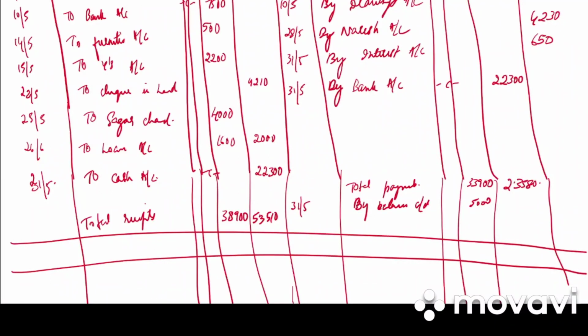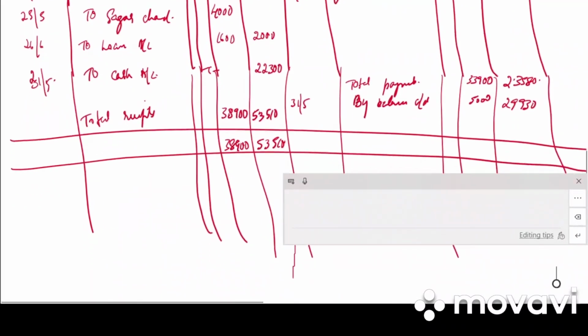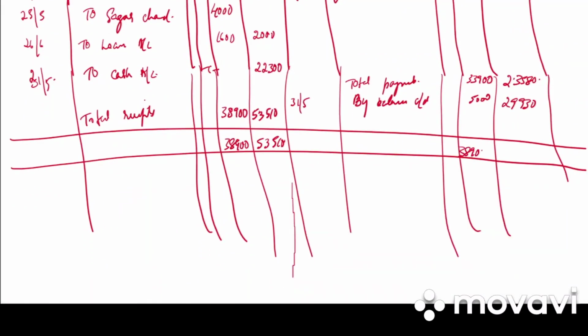So again, what is the balancing figure? 29,930 is the balancing figure. So total of cash is 38,900 and bank is 53,510. Then on 1st June bring down the balance. To balance brought down 5,000, 29,930.